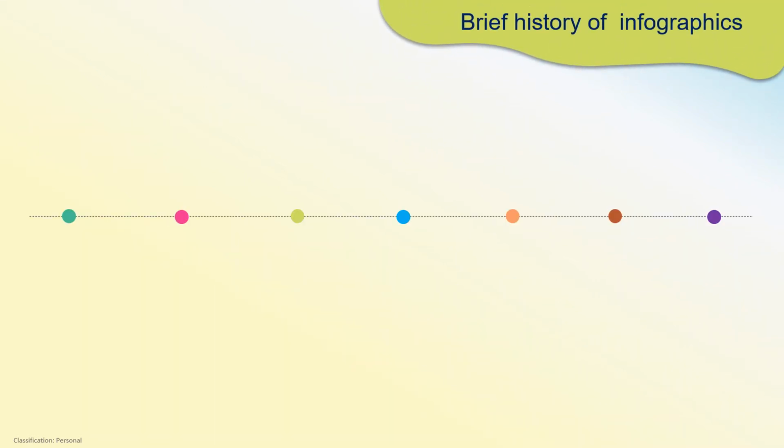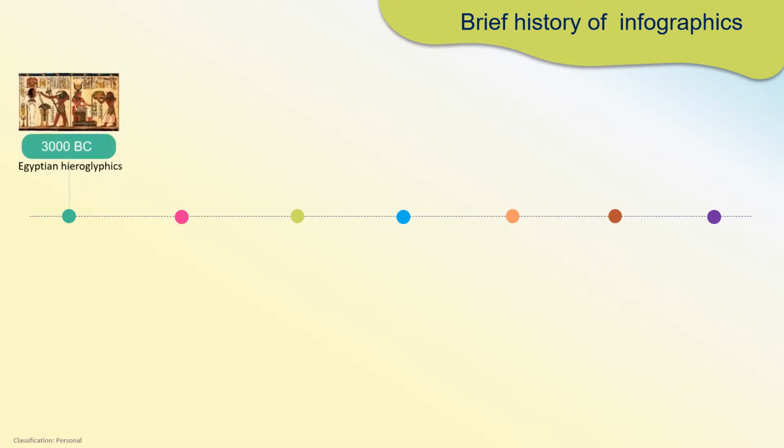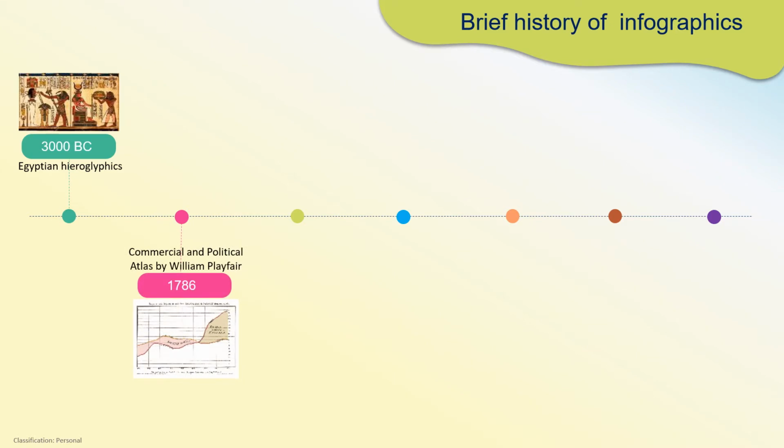The history of infographics is quite rich. One of the earliest usages is seen in 3000 BC in Egyptian hieroglyphics, which were used to tell stories around the rulers of that time, their gods, their prayers, their daily work routine, etc. Then William Playfair in 1786 released a commercial and political atlas, which was a combination of charts, pie charts and various graphs depicting the economy of England.